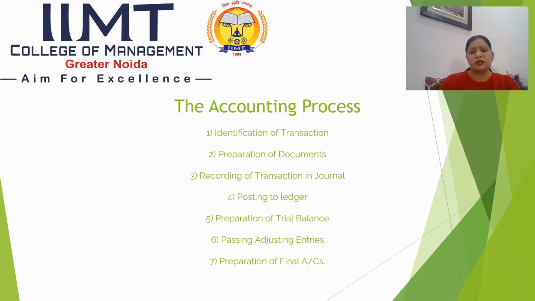The accounting process starts with the identification of transactions. What does it mean? There are so many transactions in a business. You have to identify the transactions which have to be recorded, like the transactions which have some financial character or can be converted and measured in financial terms. After that, the preparation of documents is done. Each transaction is supported with some documents that can be in the form of receipts, bills, etc.